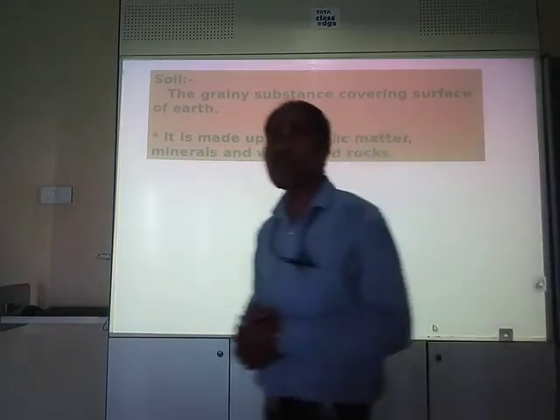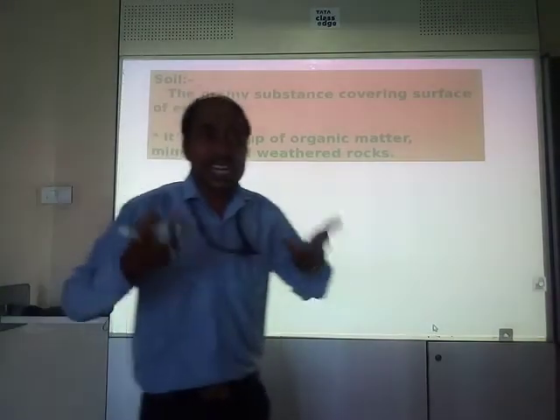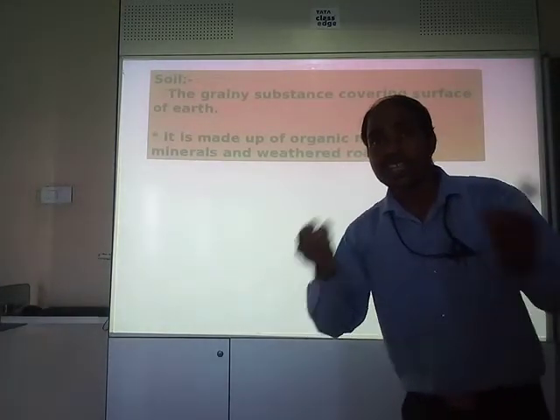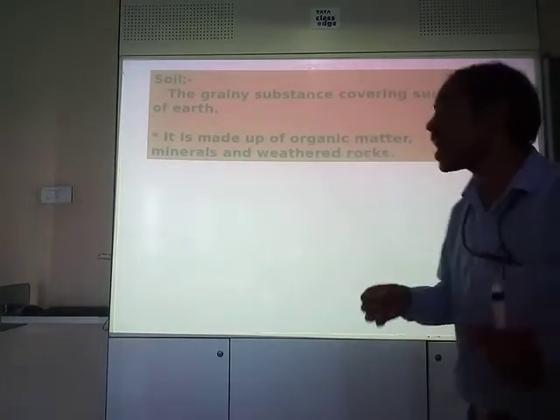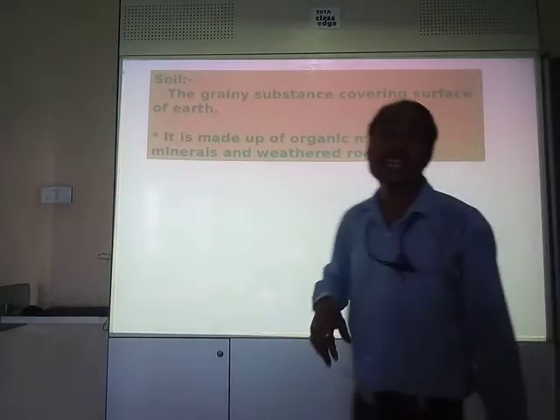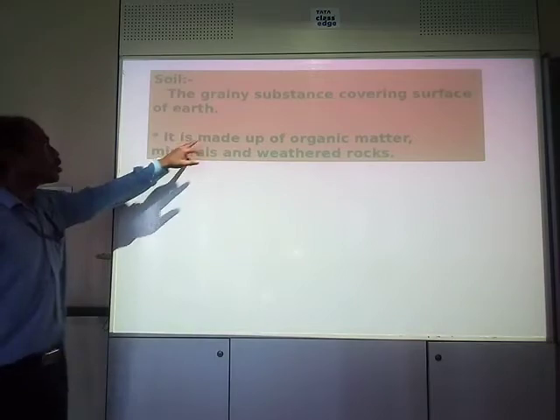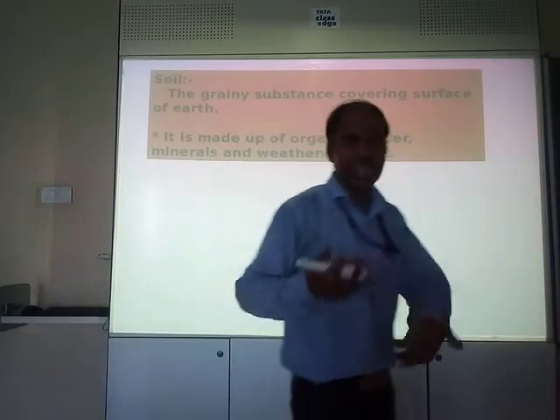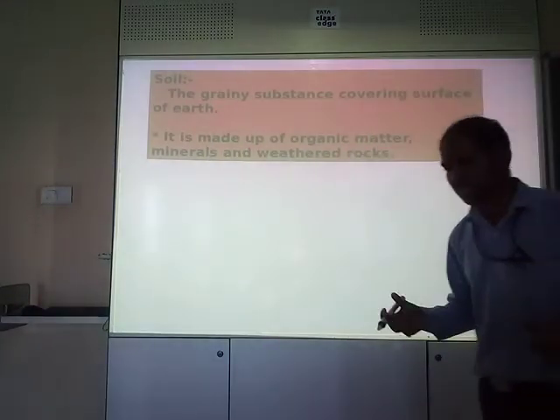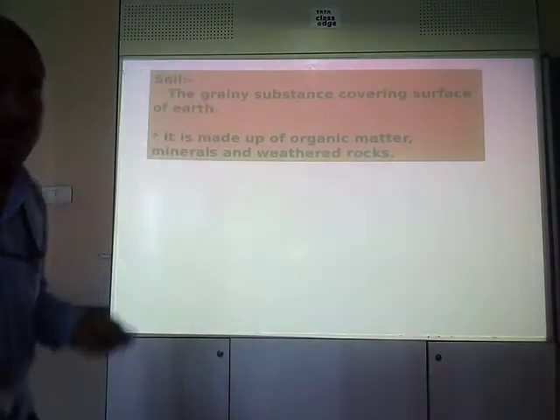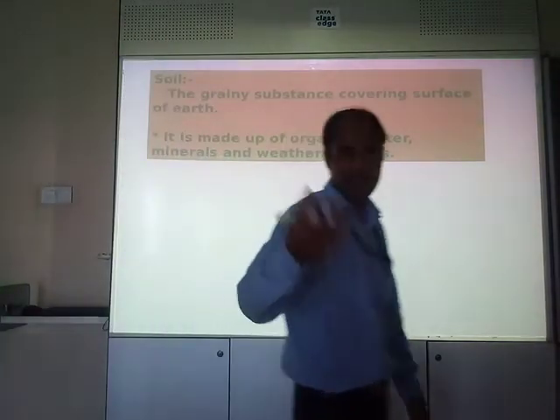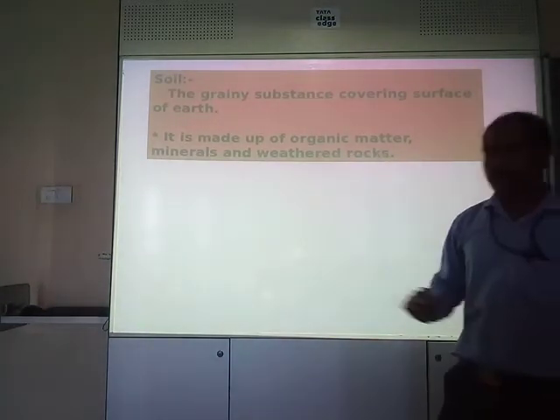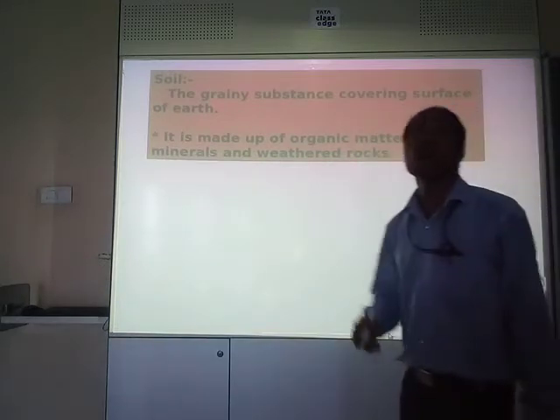Organic matter. What is the meaning of organic matter? That means the dead remains of plants and animals. When plants and animals die, their parts get decomposed. Small parts, decomposed parts form organic matter. Okay, clear? So soil is made up of organic matter, number one. Number two is minerals. Various mineral constituents of soil are there, like silicon, phosphorus, magnesium, iron. Okay, various things are there. Too many minerals you might have learnt about in science, right? So soil is made up of organic matter, number one. Number two, minerals, and number three is weathered rocks.